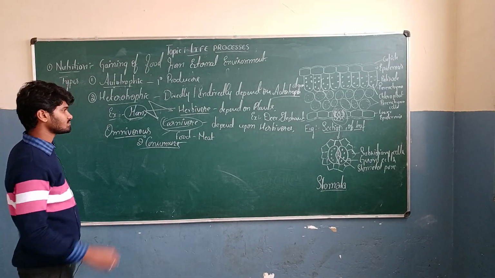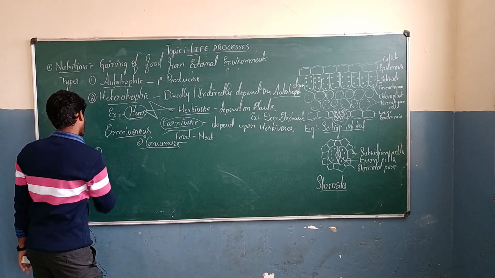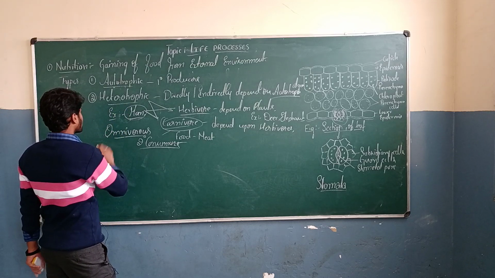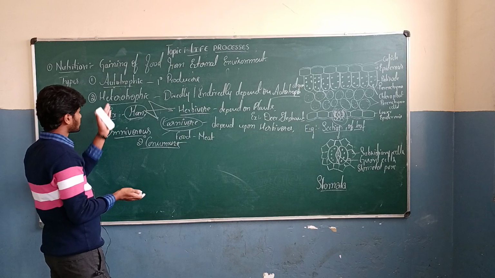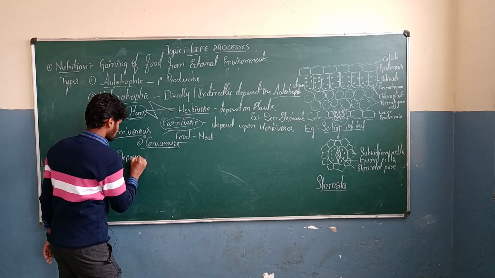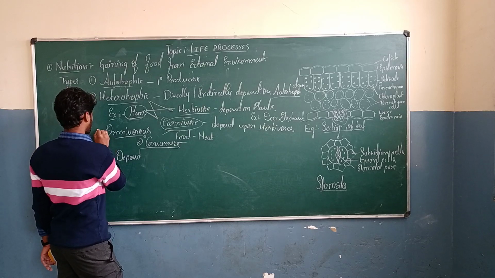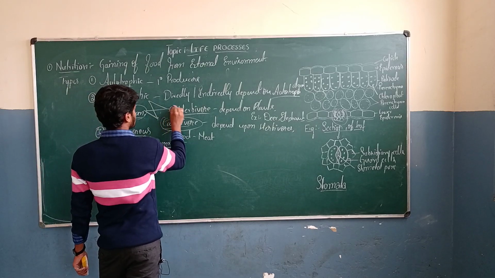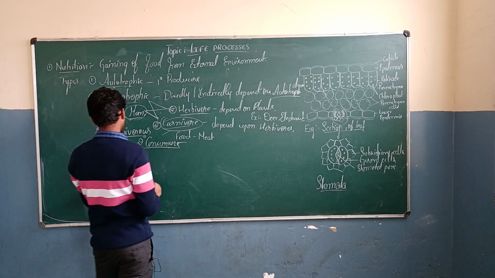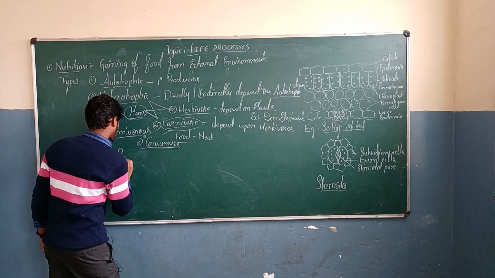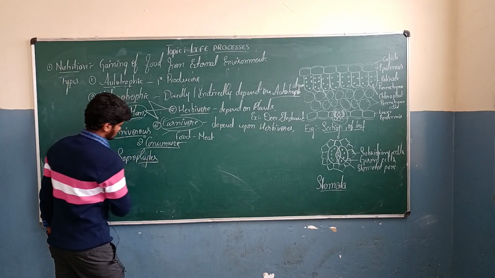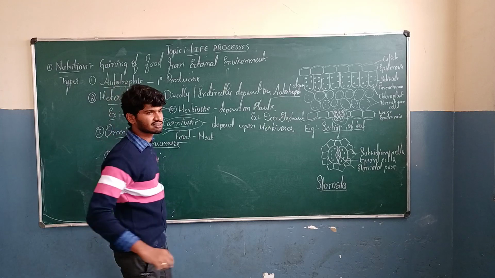Along with this, there is another type of nutrition found in some of the heterotrophs. First one is herbivore, second one is carnivore, third one is omnivore, fourth one is saprophytes. What do you mean by saprophytes?